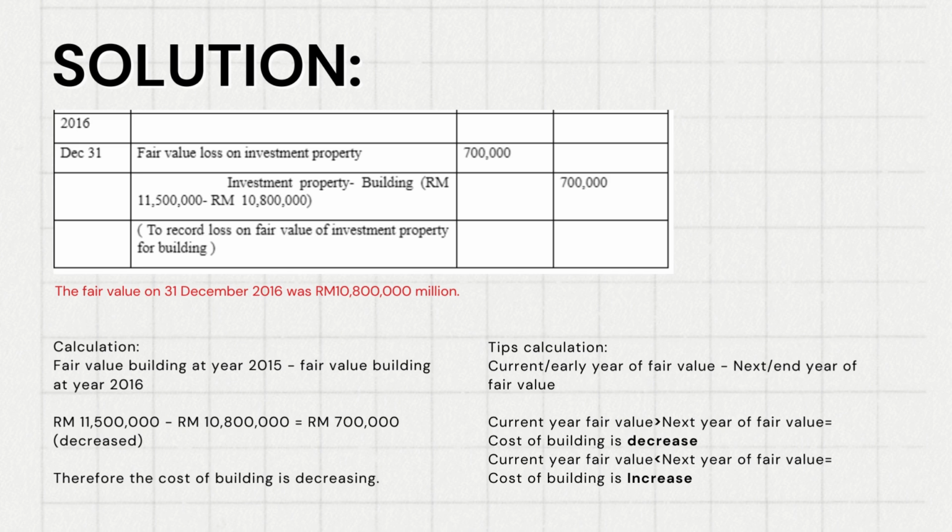The tips on the right side say that if the current year fair value is more than the next year's fair value, the cost of the building will decrease. So how do we record it in the journal? On the debit side, we put the fair value loss on investment property, 700,000, and on the credit side, investment property, building, 700,000.